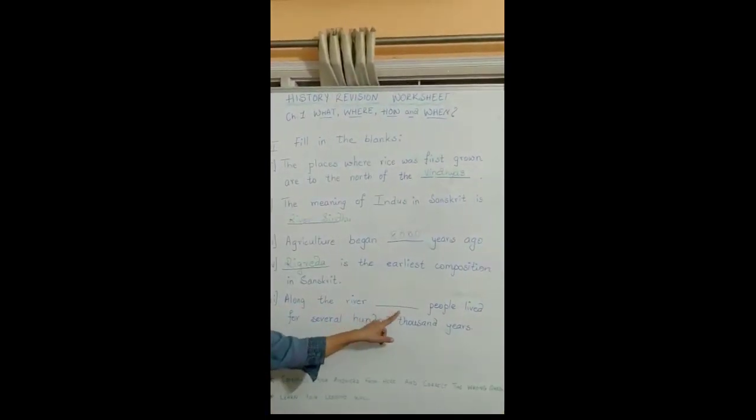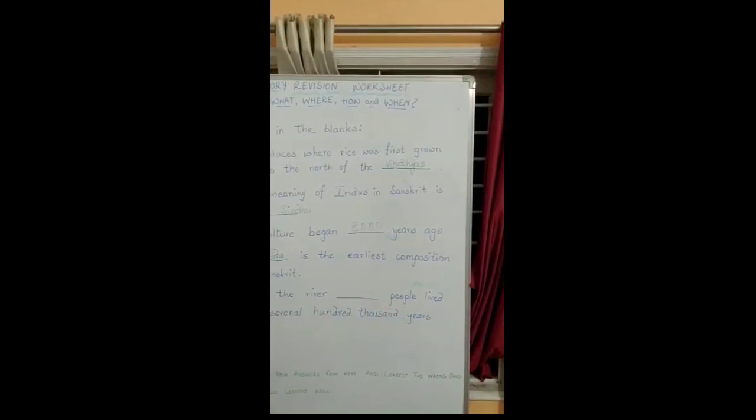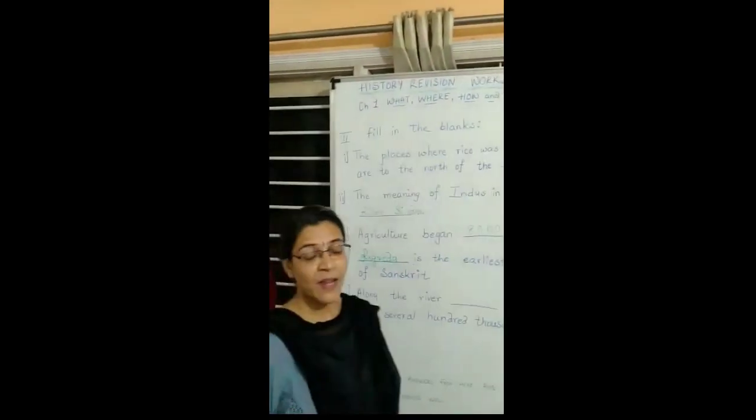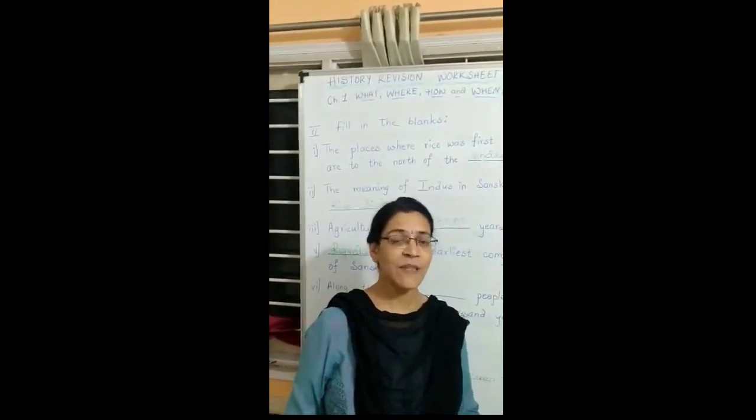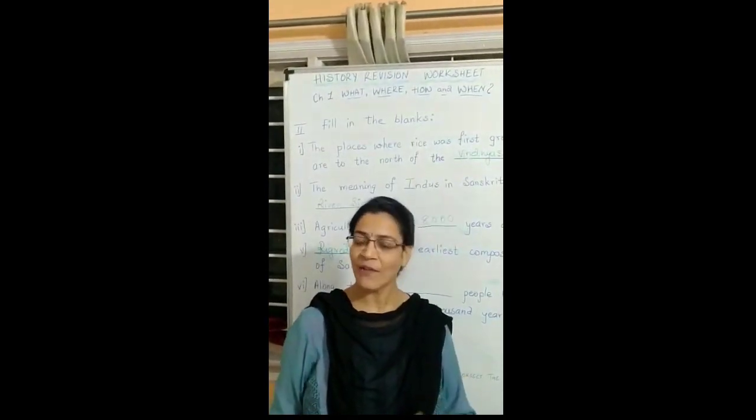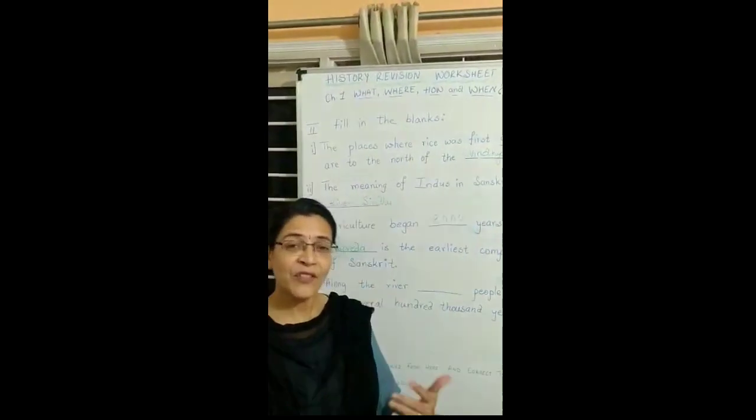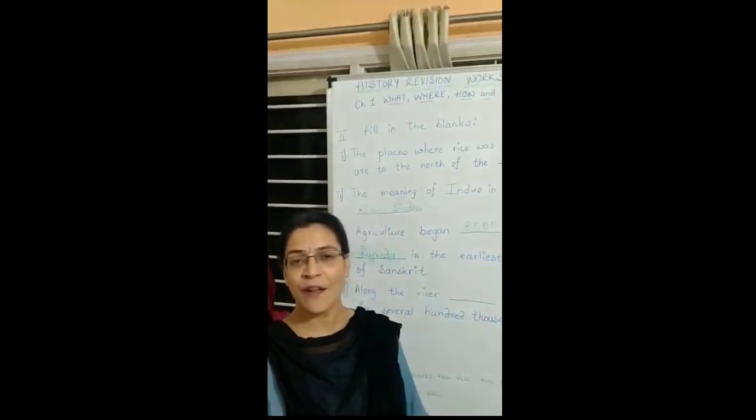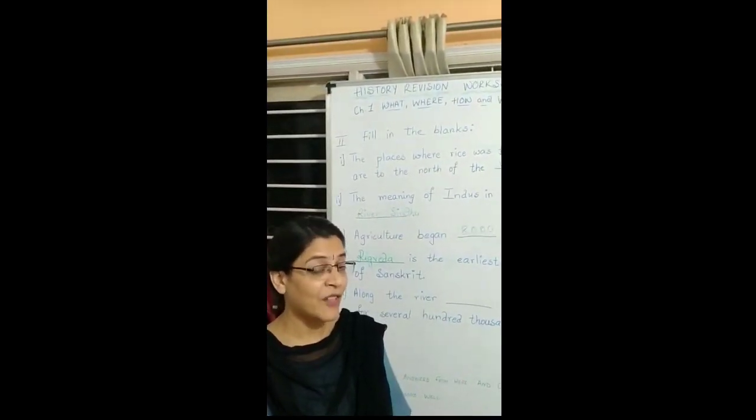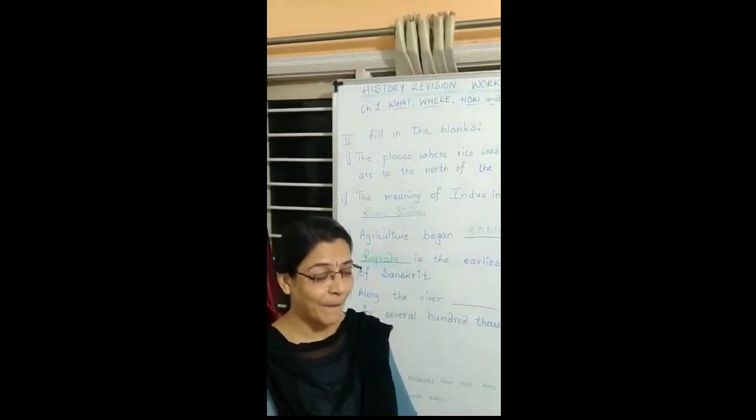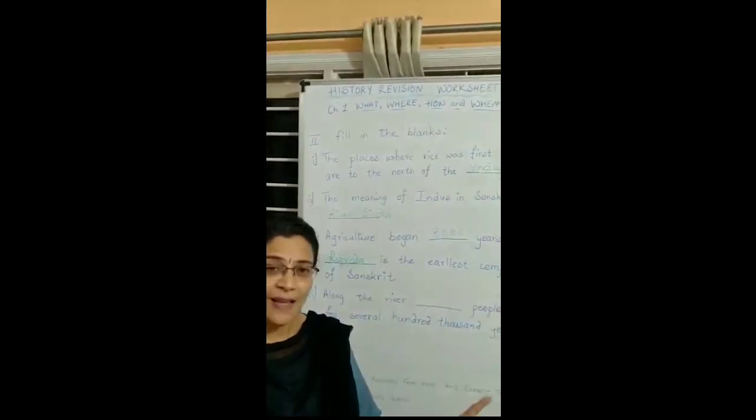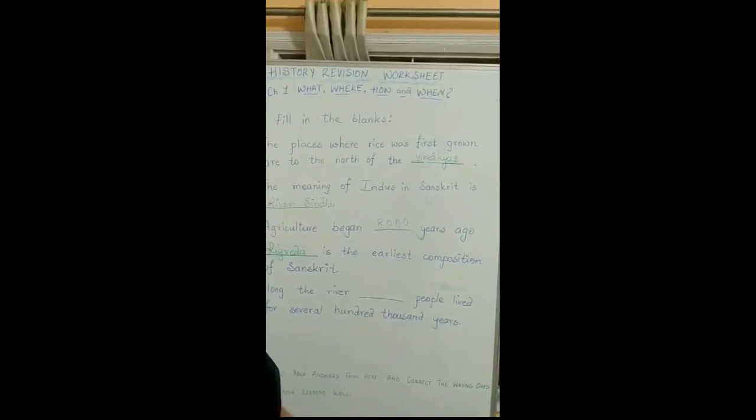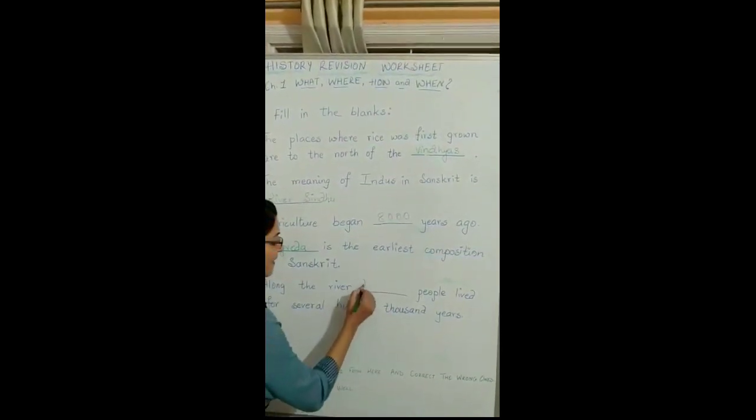Along the river dash, people lived for several 100,000 years. Children, in the earliest times, people settled on the banks of rivers. On banks of which river did the people settle for the longest period of time, and which was the largest habitation site? The largest habitation site was Bhimbetka. Right? It is on the banks of which river? On the banks of river Narmada.